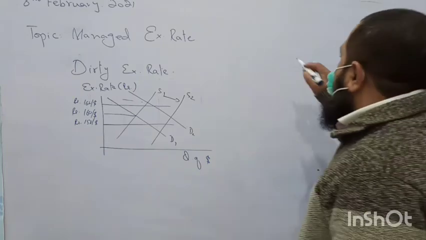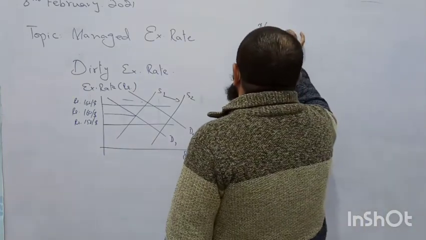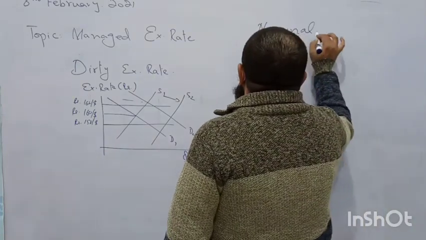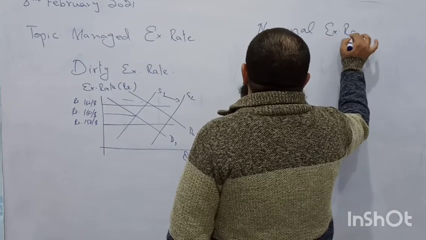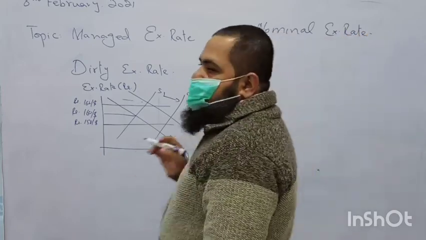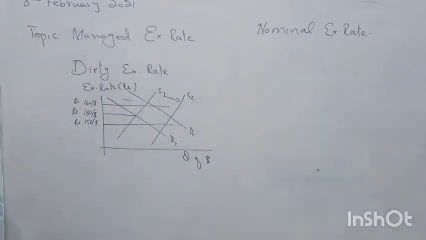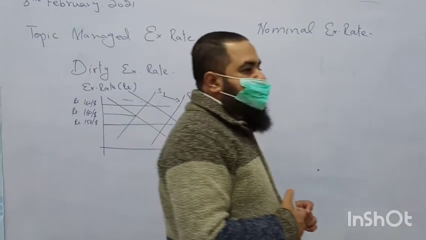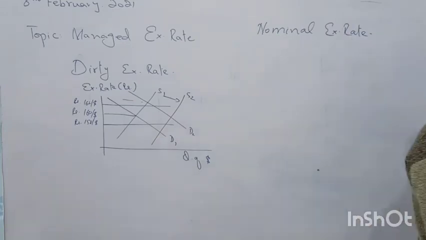Now today I am going to tell you what is meant by nominal and real exchange rate. What do I mean by nominal exchange rate? Nominal means at current year price level. If I say nominal income, it is measured at current year prices.